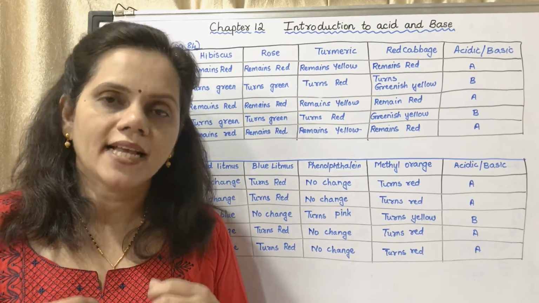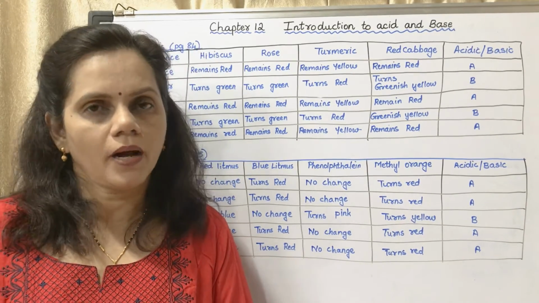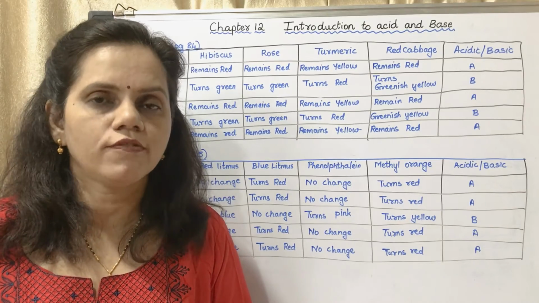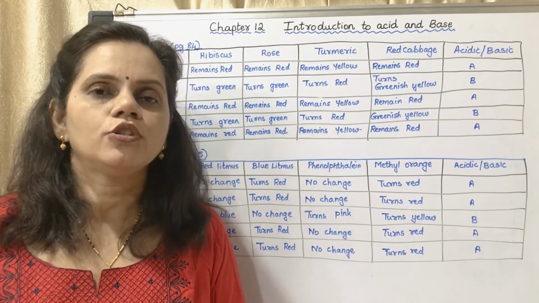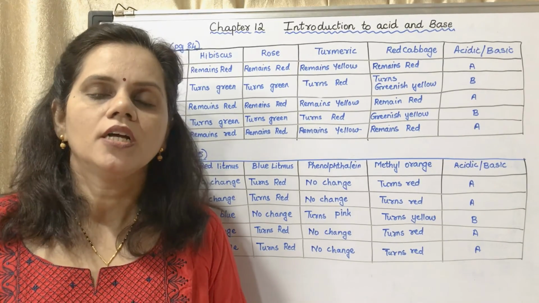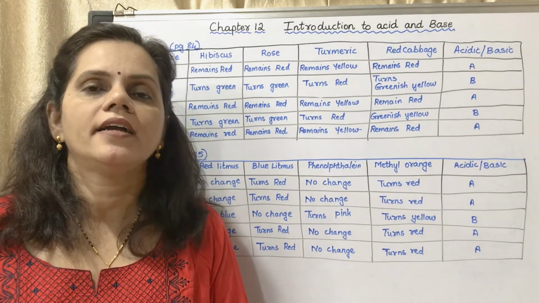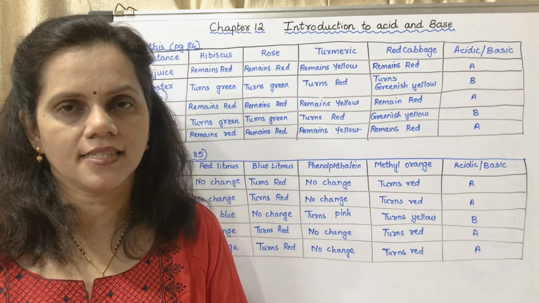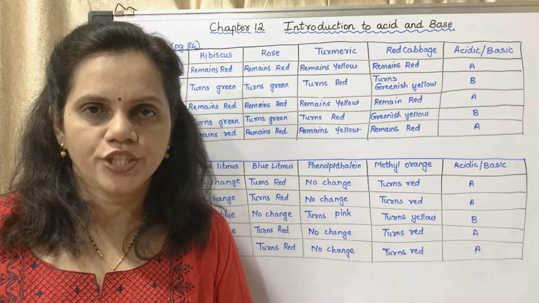To neutralize that acidic effect, toothpaste is used, and toothpaste is basic in nature. So the toothpaste reduces the acidic conditions, because they react with each other and the acidic conditions are neutralized.